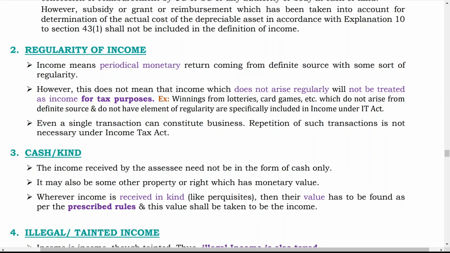That means sometimes a perquisite is not received in monetary terms, but is received in kind. Now in that case, what do you have to do? You have to find out the value of the kind, like a motor car. If the employer provides a motor car, you have to find out the value of the motor car as per the prescribed rules. And if the value comes to 50,000, then the person's income is increased by 50,000. So you have to keep that in mind in this case.